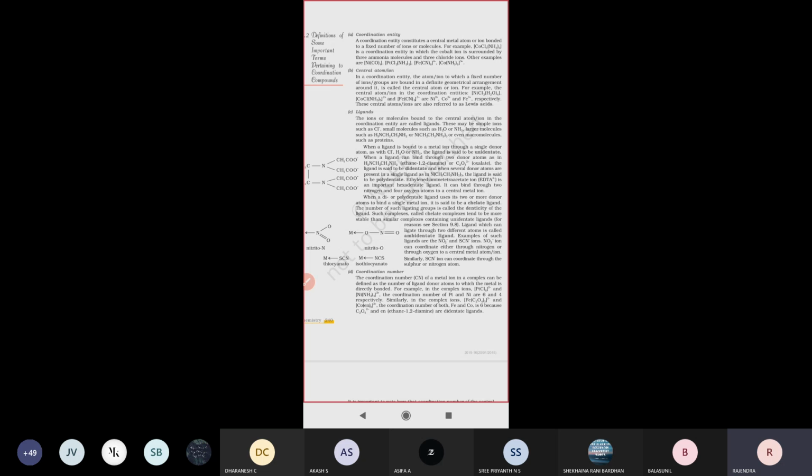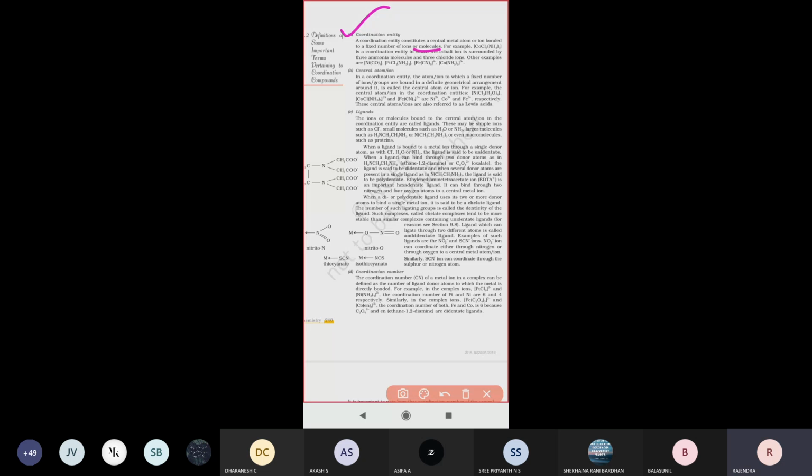So just look here once. First one is coordination entity. What is meant by coordination entity? A coordination entity constitutes a central metal atom or ion bonded to a fixed number of ions or molecules.